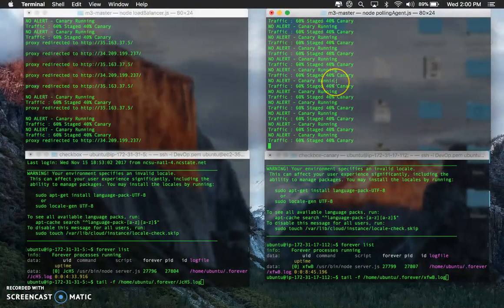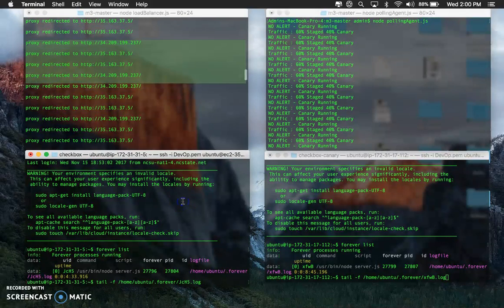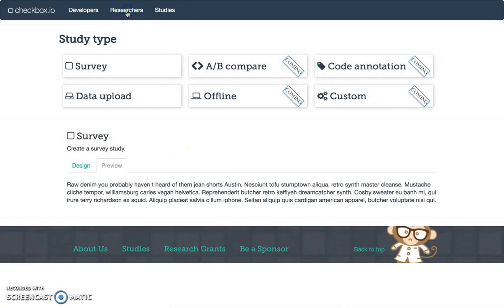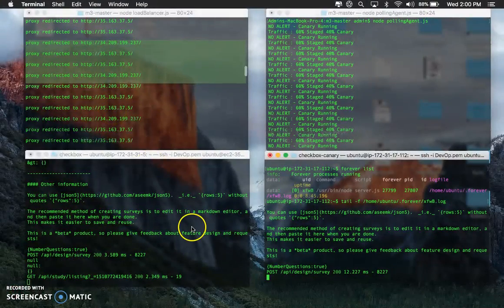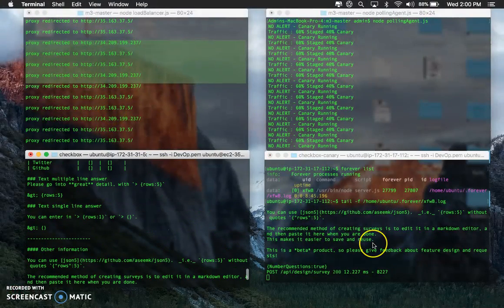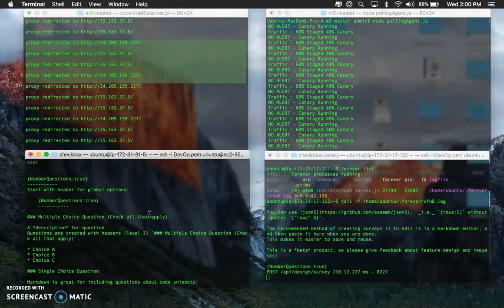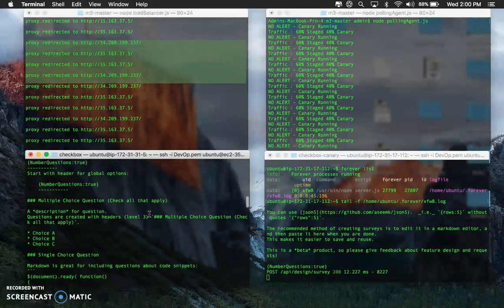By taking a look at the polling agent and at the load balancer, we can see that the requests are routed 60% to the stable build and 40% to the Canary build. And we can take a look at the log files here as we make the requests. As you can see in the logs on the left bottom, in the checkbox stable build, you can see the requests that are being made.